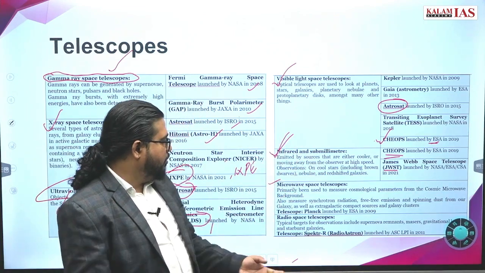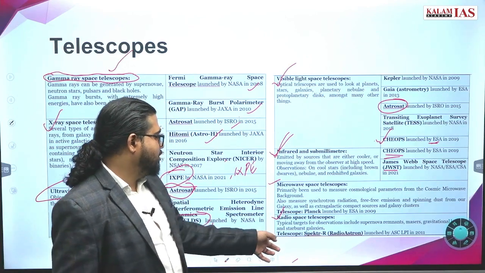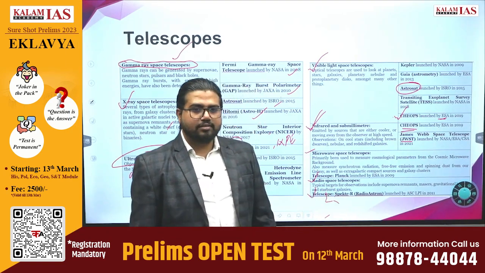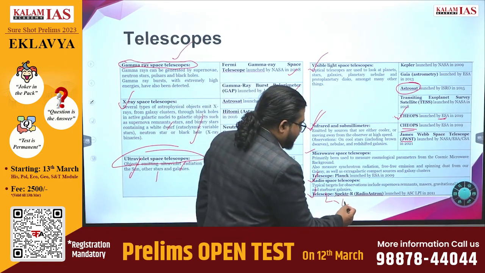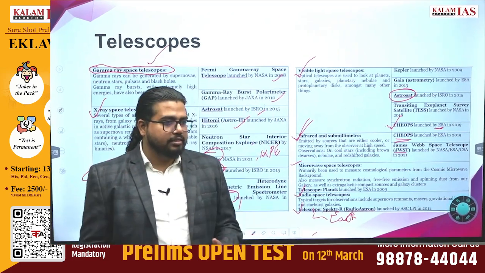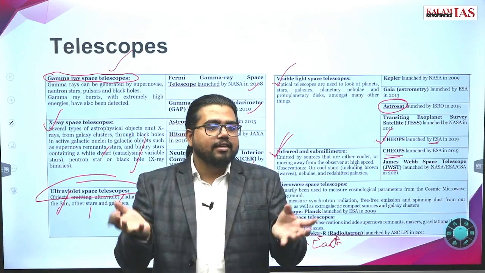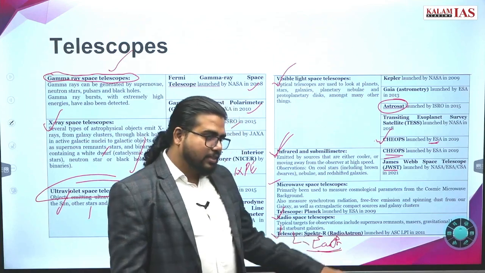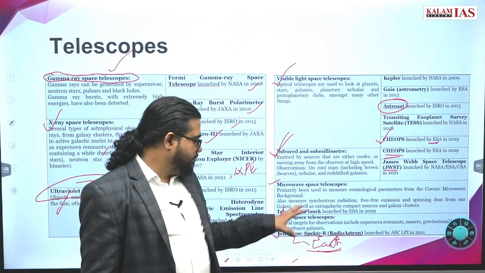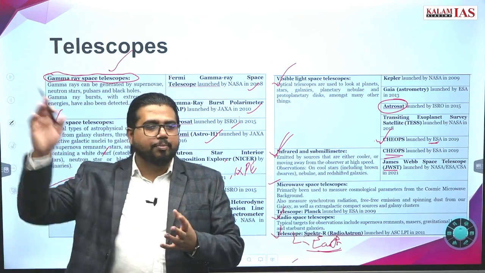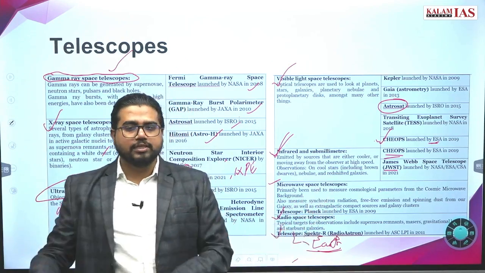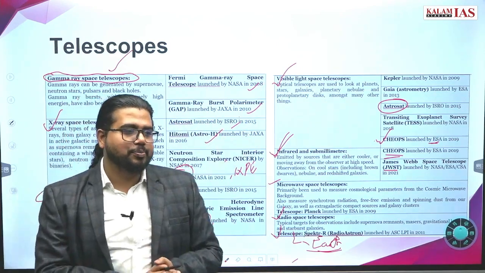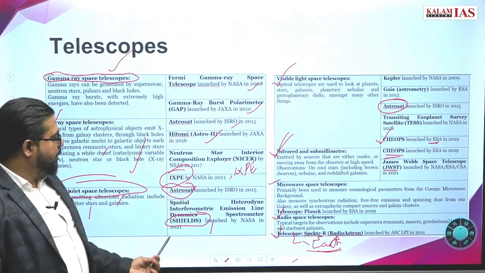Microwave telescopes mean much lower energy. Radio telescopes you can mostly see where? On Earth itself. Why? These are very low energy, so there is the least interference from the atmosphere and other pollutants here. It can mostly pass through many of these obstacles and less scattering happens. So it is not that a radio telescope cannot be placed in space, but most radio telescopes are installed on the Earth itself, while the others are best installed in space. So this is the broad picture.